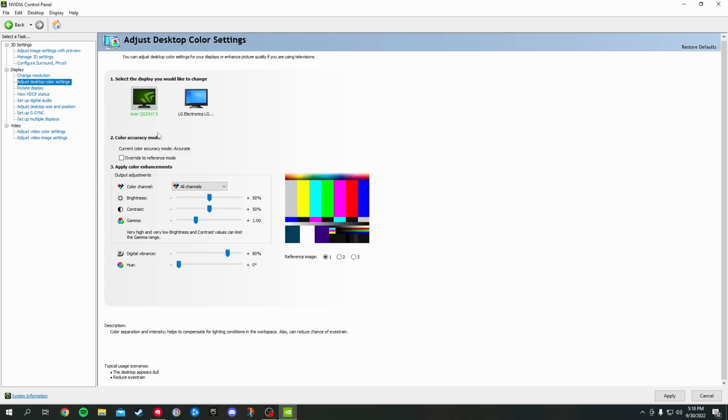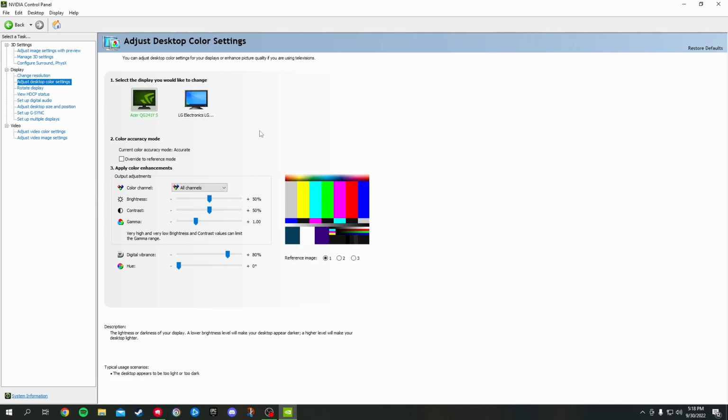Other than that, that is all for my NVIDIA control panel for any of the games that I play. This is for any game. I don't change these, I leave them how they are, so that way when I go into a game, I mess with the in-game settings so that I can get that great FPS frame rate that everyone would like, the highest frame rate that we all strive for.